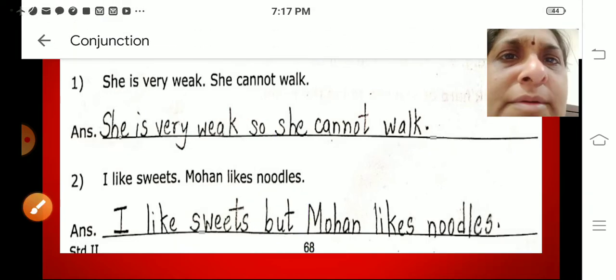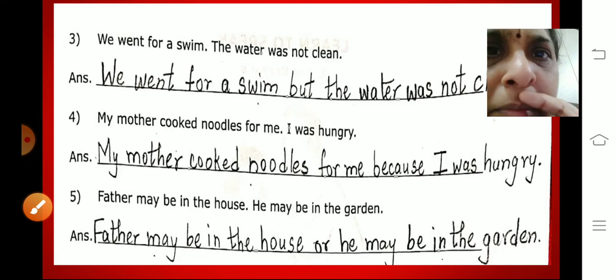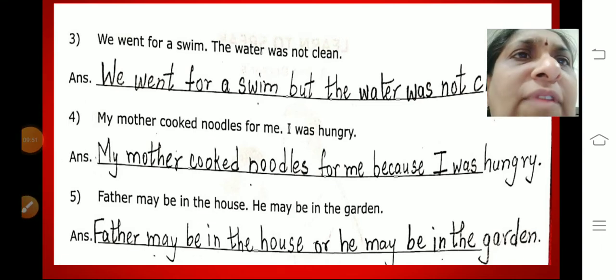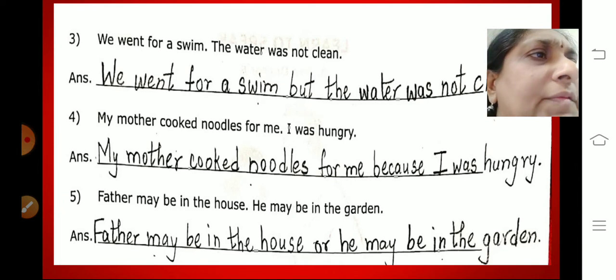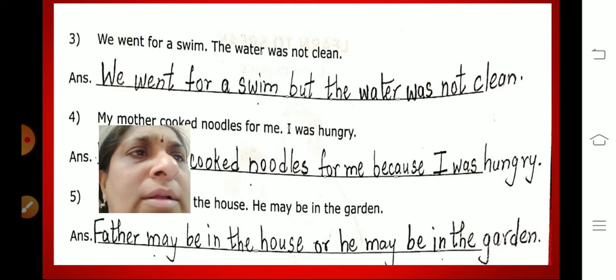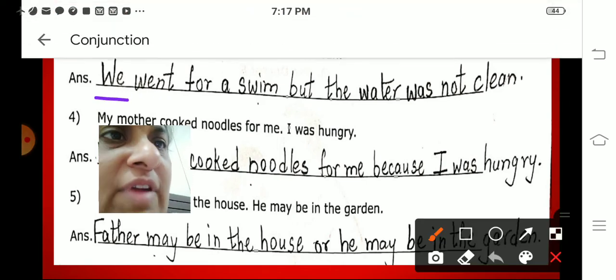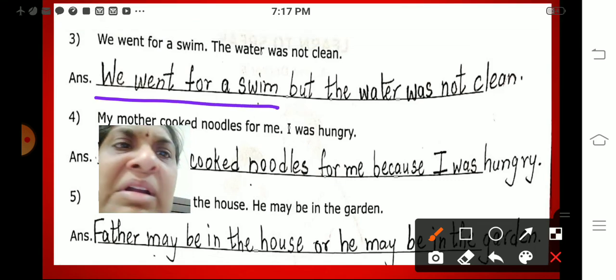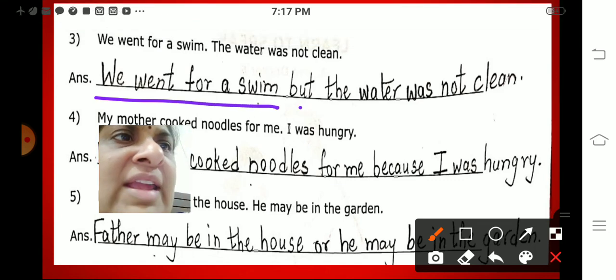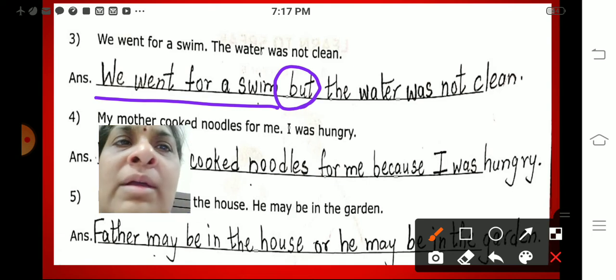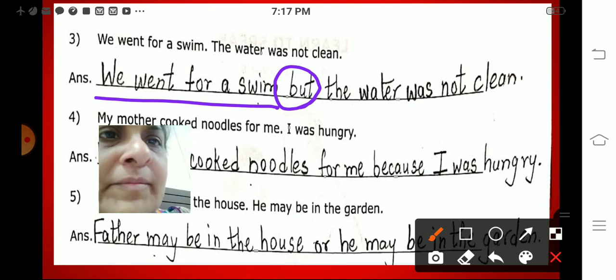Next. We went for a swim. The water was not clean. The answer will be: we went for a swim, but the water was not clean. So the conjunction used is "but."